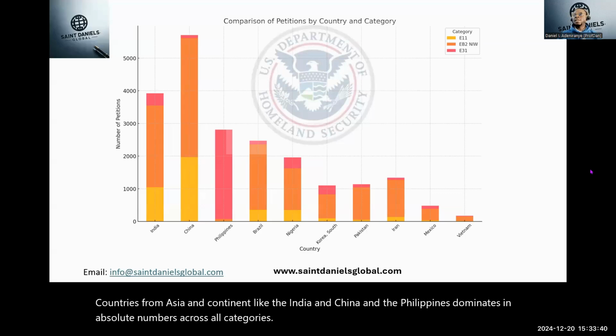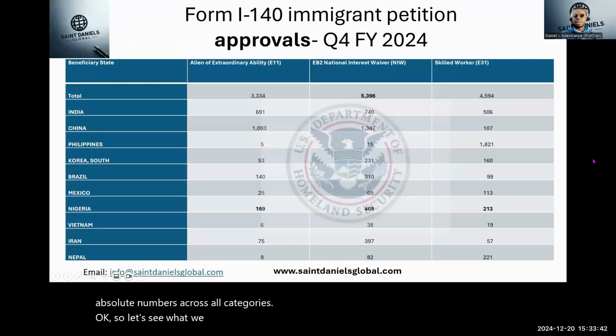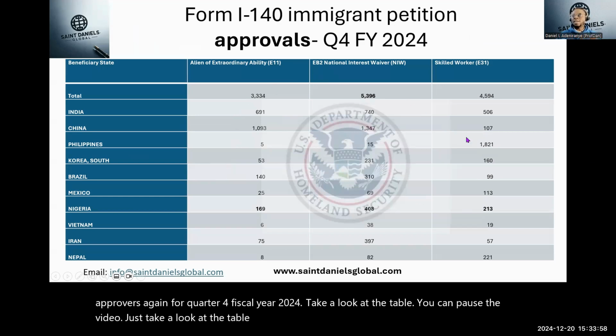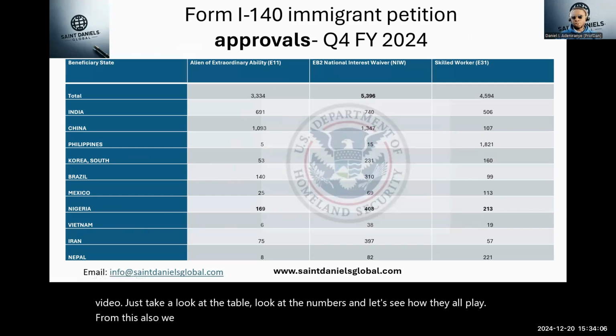Okay, so let's see what we have on the next slide. This slide shows the number of approvals, again for Q4 fiscal year 2024. Take a look at the table. You can pause the video, look at the numbers, and let's see how they all play out. From this also, we can infer one or two things.